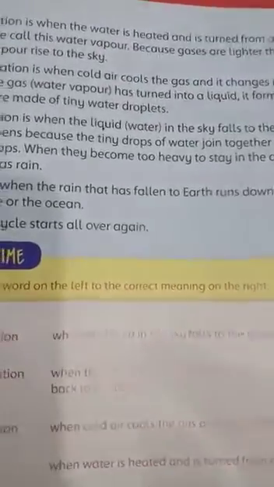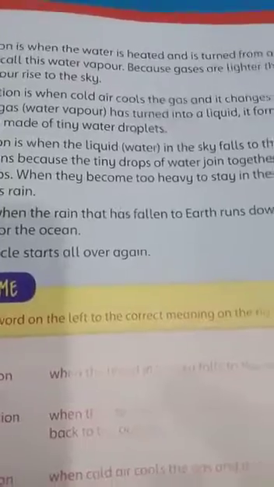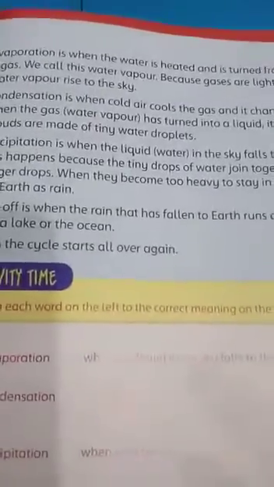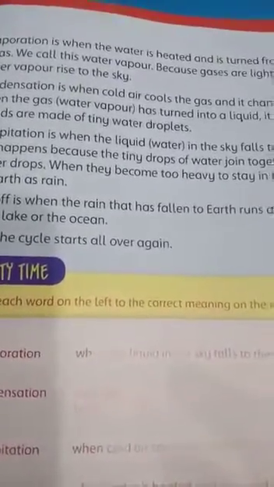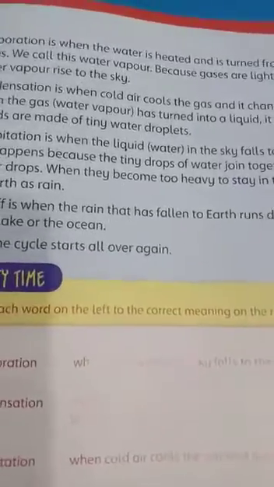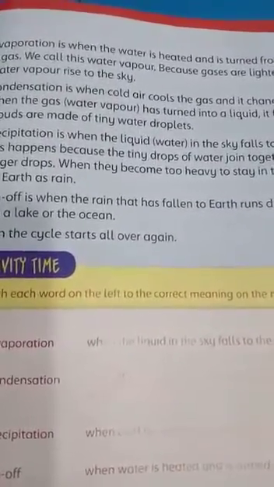This happens because tiny drops of water join together to form bigger drops. They are too heavy and they can't stay in the air and they fall as rain. This rain then reaches the earth's surface and then it runs downhill and back to the lakes, oceans and rivers.